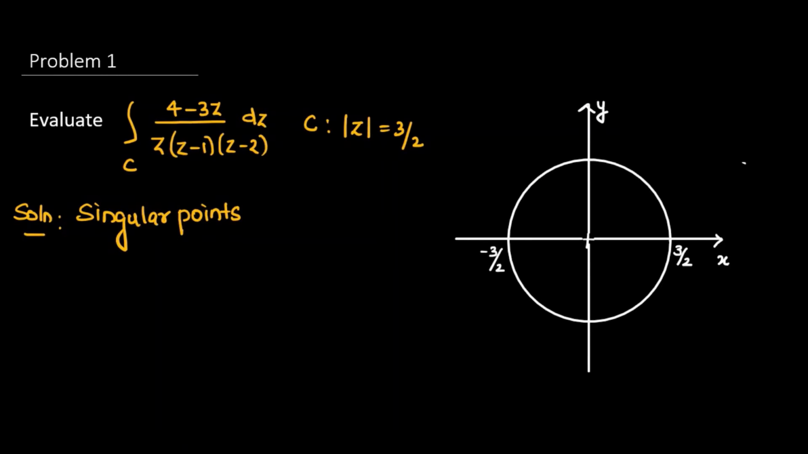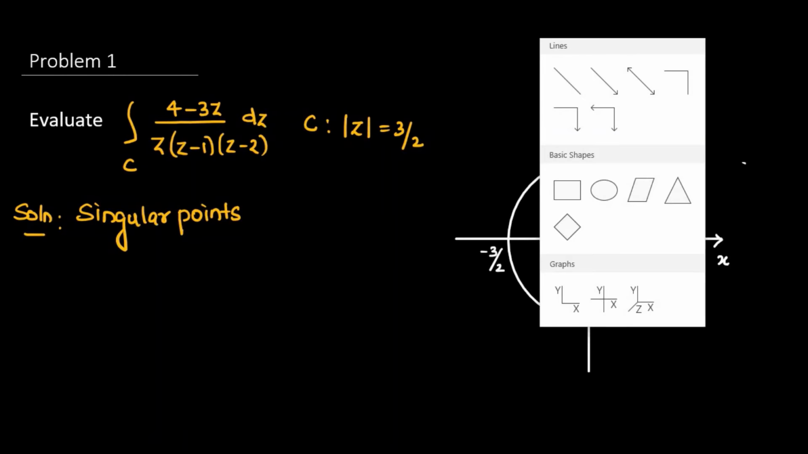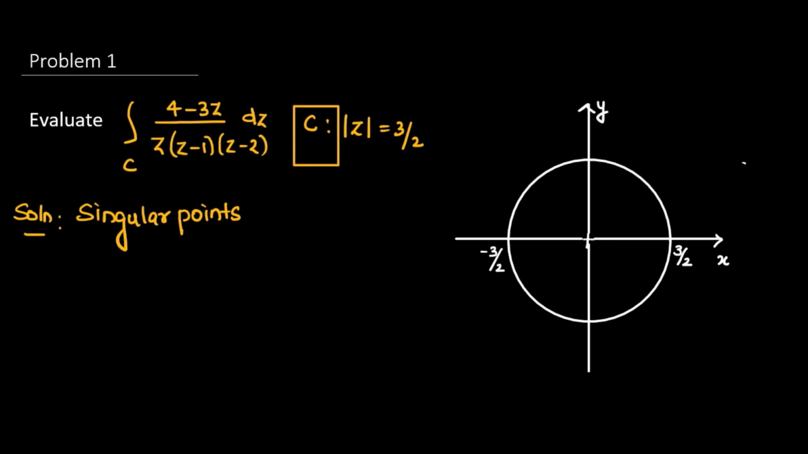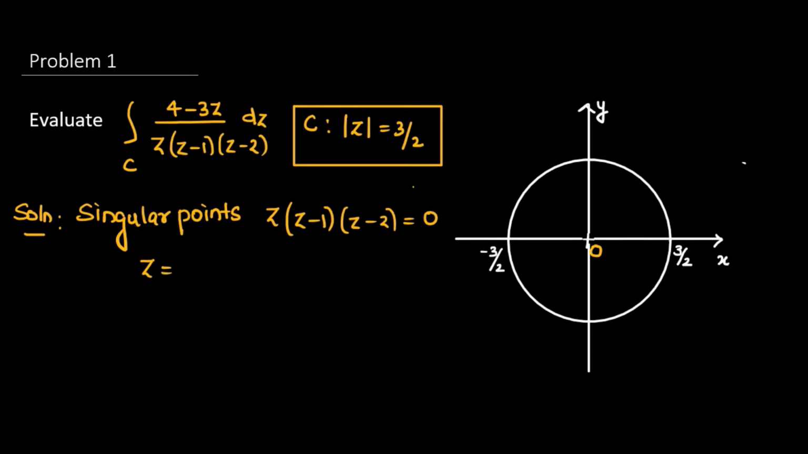Evaluate the integral over C of (4 minus 3z) divided by z(z minus 1)(z minus 2) dz, where C is a circle with center at origin and radius 3 by 2. Let us locate the singular points by equating the denominator to 0. After solving this equation, we get the roots as 0, 1 and 2.